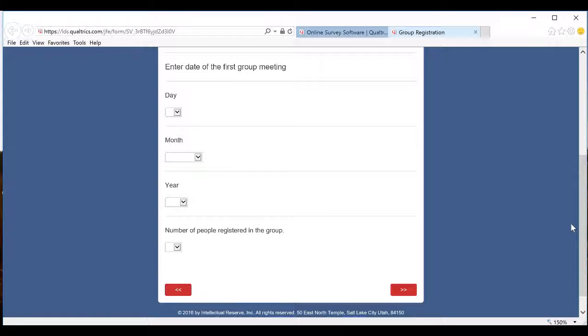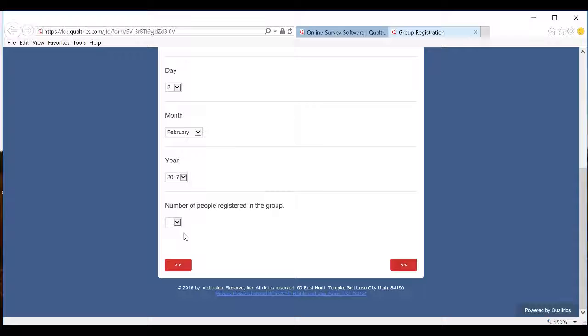And it will ask me to enter the date of my first group meeting. For my example, I will choose today. Again, note that this is the date of your first group meeting, not the date that you are completing this form. It will then ask you for the number of individuals that you will register. It is important that the number of people that you are registering for your group match the number of individuals for which you have information. Later in this video, I will show how to go back in and edit a report if necessary. At this point, I will choose one individual for our example.